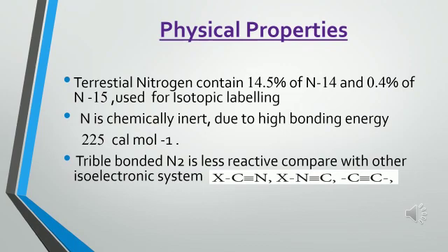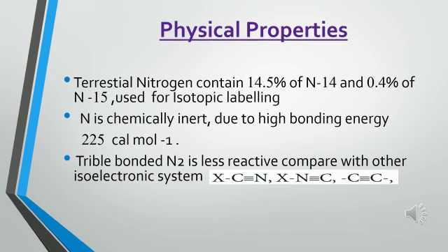Physical properties of nitrogen. Terrestrial nitrogen contains 14.5% of N14 and 0.4% of N15. Terrestrial nitrogen means nitrogen obtained from the atmospheric air, or it may be obtained from the earth crust in the form of sodium nitrate or potassium nitrate.